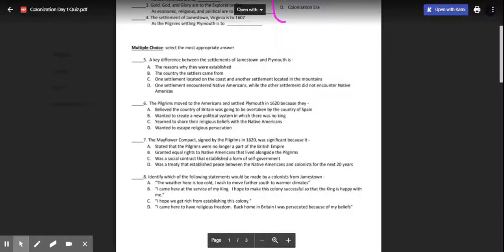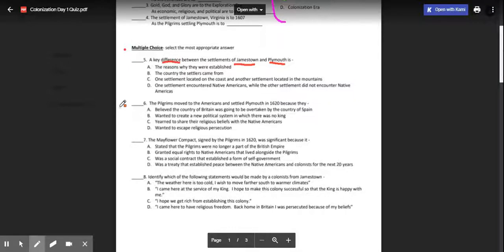The next section is called multiple choice. You're going to read the question and you have four choices. Number five: a key difference between the settlement of Jamestown and Plymouth. So we want to know a difference between these two. What do we know is one difference? And boys and girls, please use the notes that you have in your composition book.